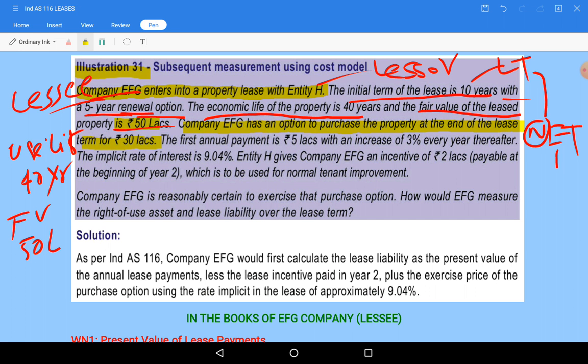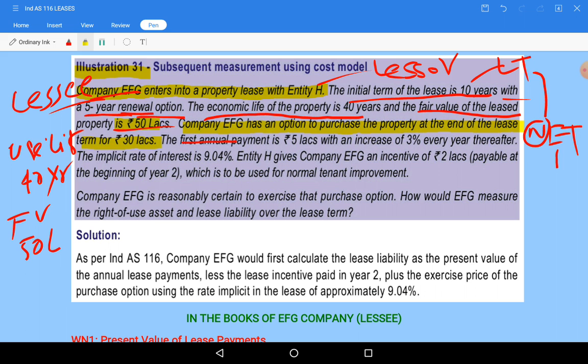The first annual payment is 5 lakhs. First year payment is how much? 5 lakhs, with an increase of 3% every year thereafter. There is one clause here.